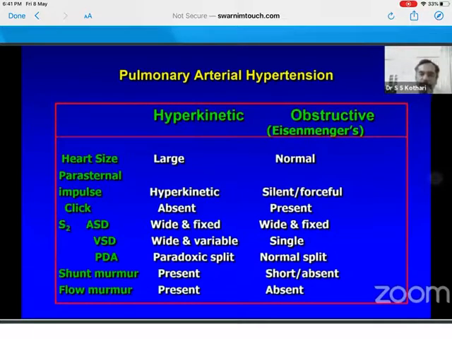In ASD, there is a wide and fixed second sound. In VSD, there is a shunt murmur. So there is a murmur of VSD and a mitral flow murmur. So how do you quantitate a shunt? This is simple. In a VSD and a PDA, a mitral flow murmur will make you say the shunt is more than 2:1. In an ASD, a tricuspid flow murmur will say that there is a more than 2:1 shunt.